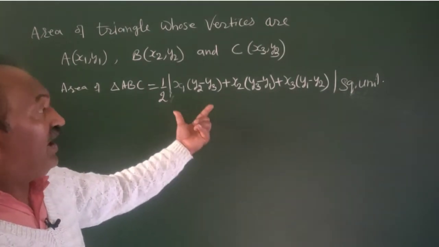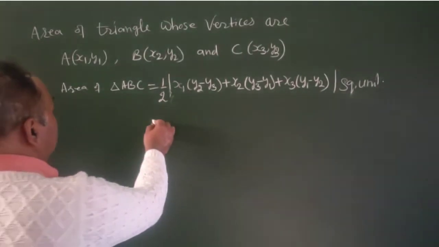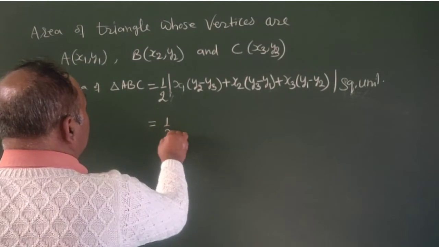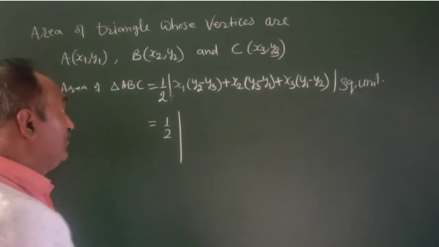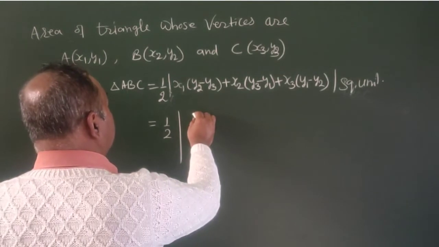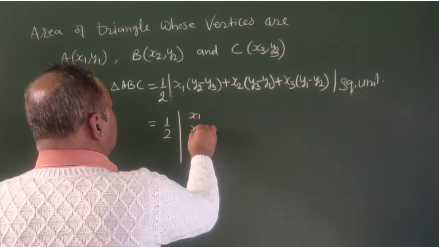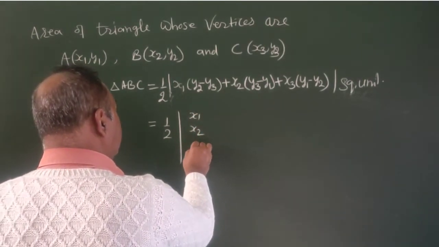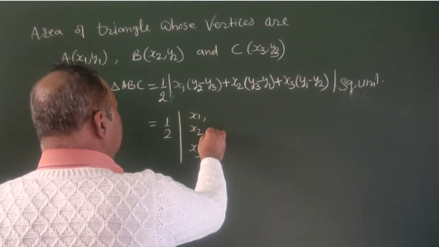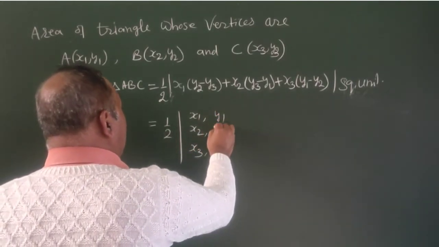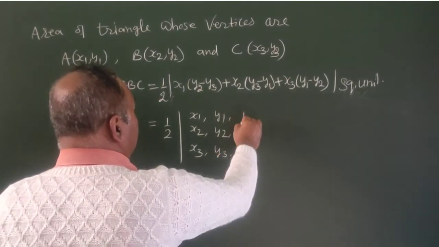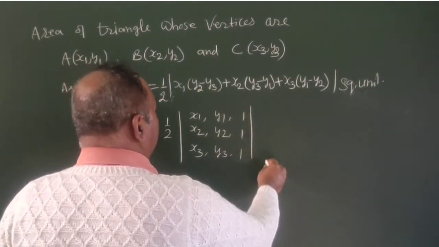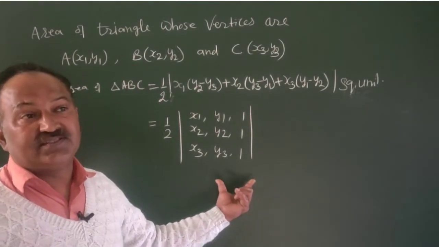This formula can also be remembered by the matrix method: 1 by 2 into the matrix with rows x1 x2 x3, y1 y2 y3, and 1 1 1, and taking its modulus.